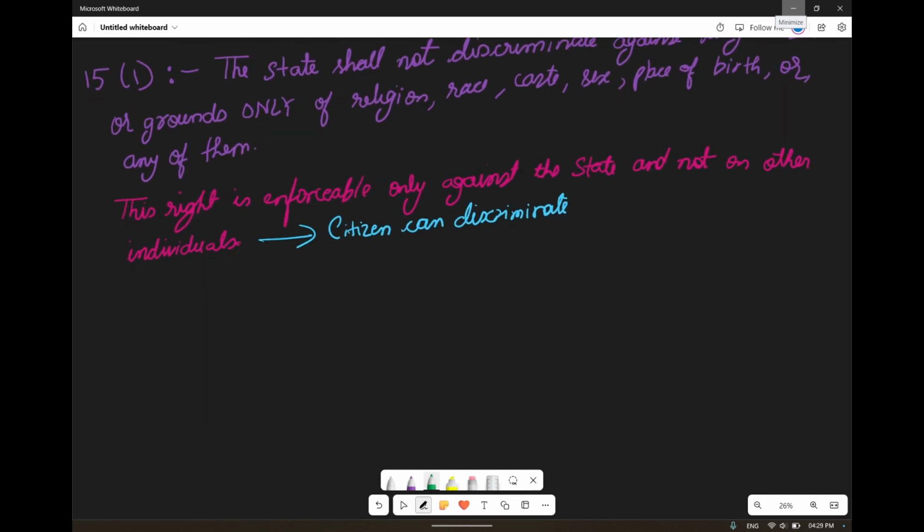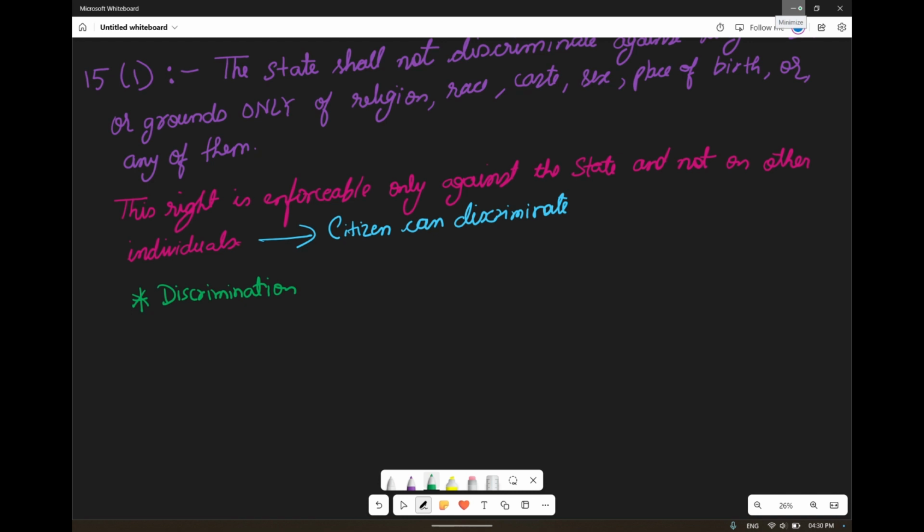So in what cases can the government discriminate? Let us suppose in admission within an IIT college, yes, the government can make the form, like if you pass the exam then only you will be given admission.